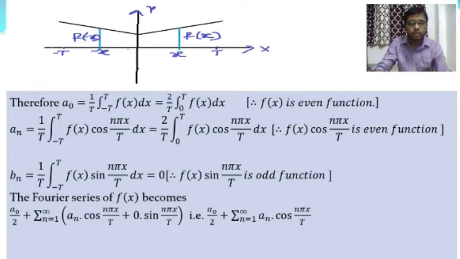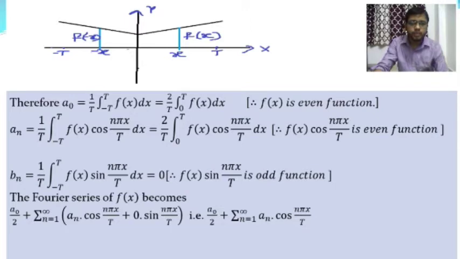There is a property of even functions: the product of two even functions is always an even function. Therefore an is equal to 2 by t into the integration from 0 to t of f x into cos n pi x by t, where f of x into cos n pi x by t is an even function.